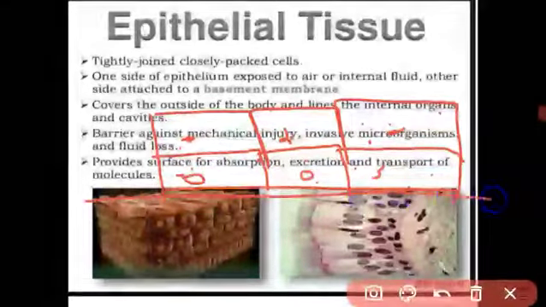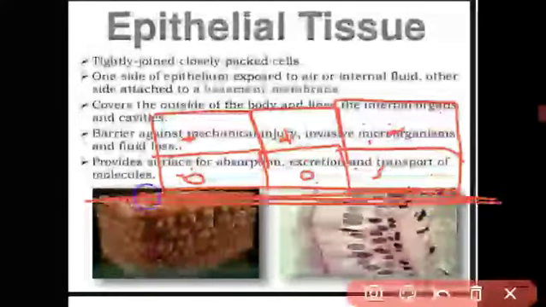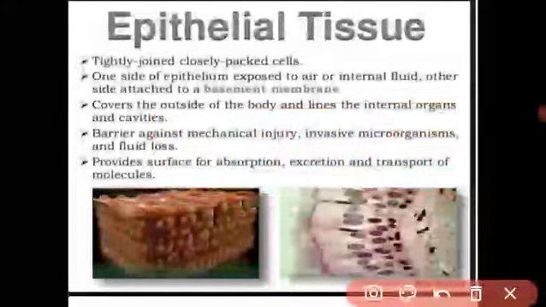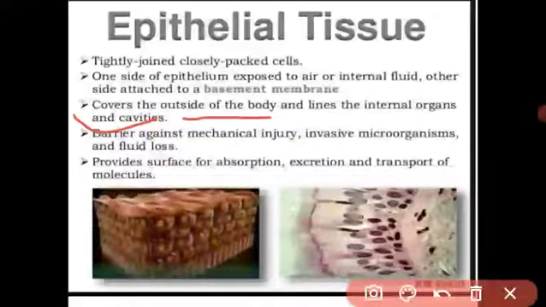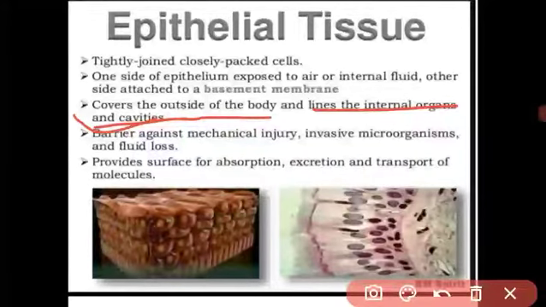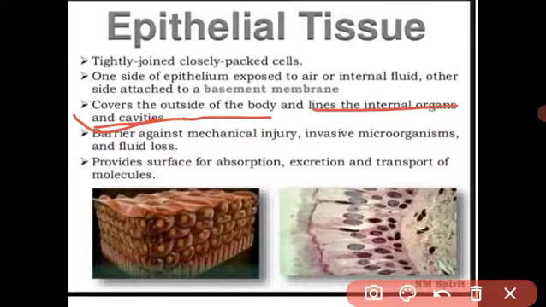It is a sheet-like tissue which is present on the outer surface of our body. It covers the outer side of the body and lines the internal cavities. The stomach, small intestine, large intestine and liver have hollow spaces, and this tissue is present in the inner lining of the internal organs or cavity. Understood? I will explain the main function of epithelial tissue.